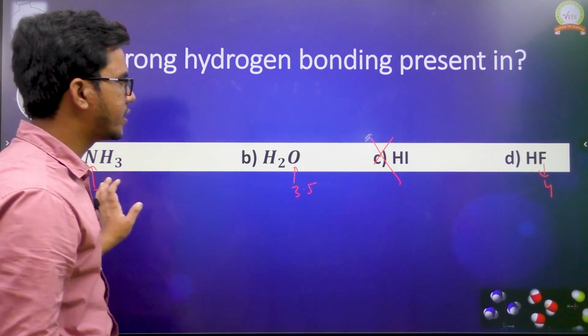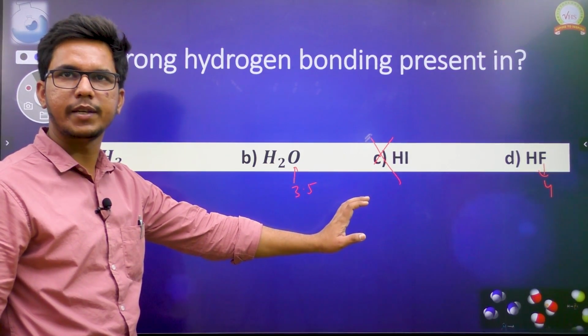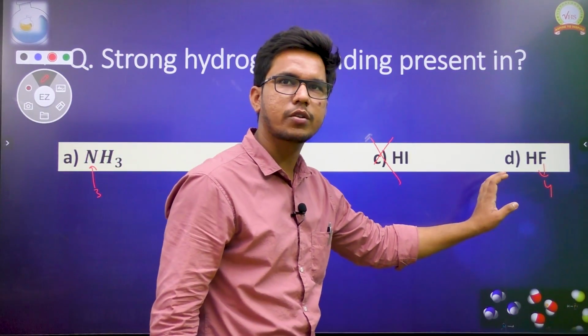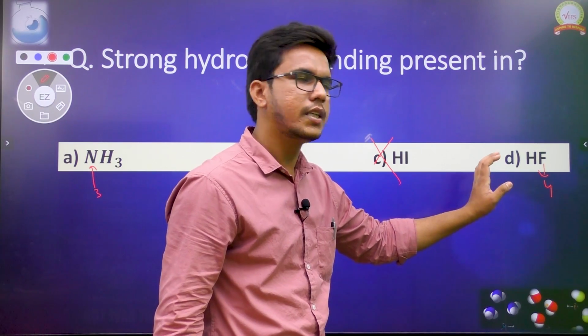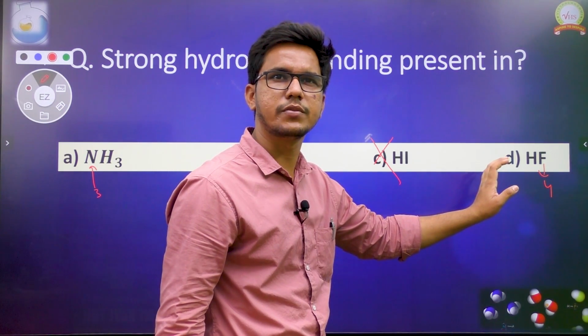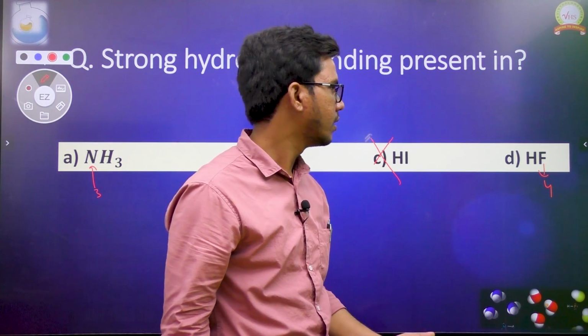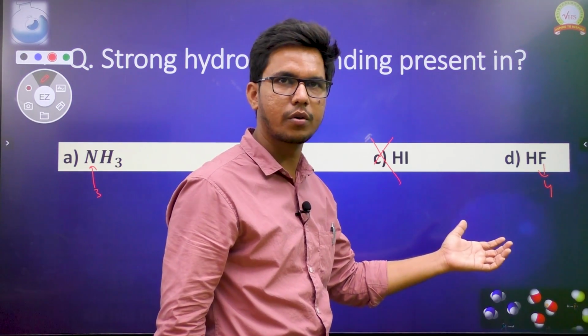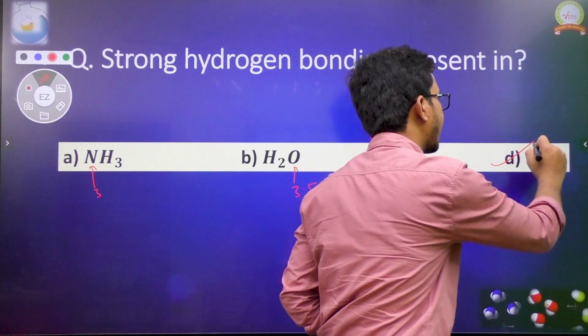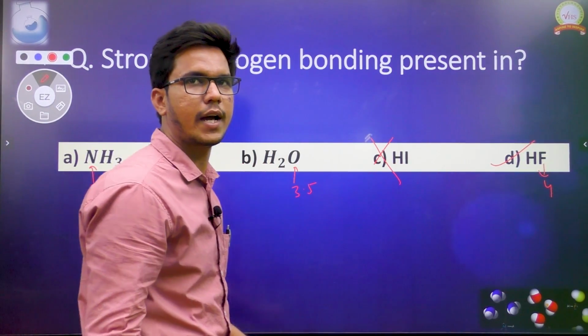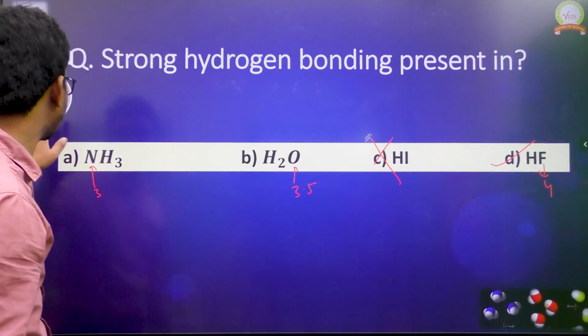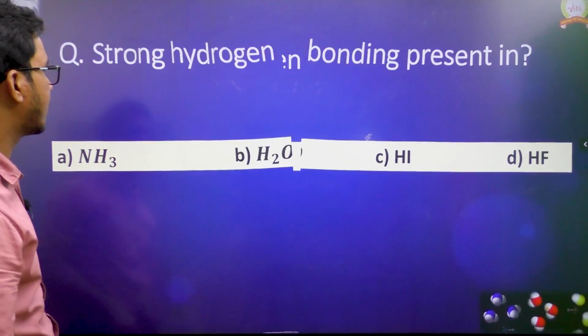Now in which case do we have more electronegativity difference? The last one has more electronegativity difference. Since we have more electronegativity difference in hydrogen fluoride, the magnitude of charge or dipoles is going to be more. That's why we can expect the strongest hydrogen bonding in hydrogen fluoride. Now let us take the next example.